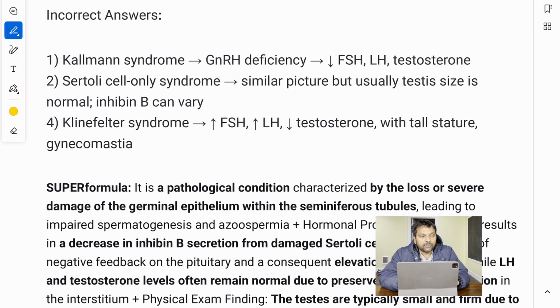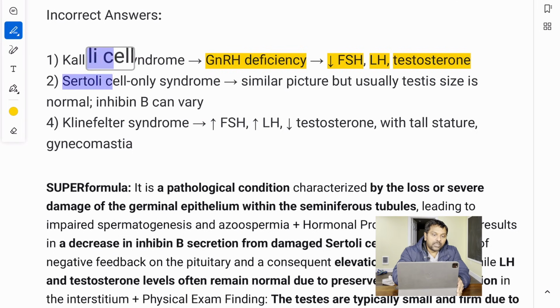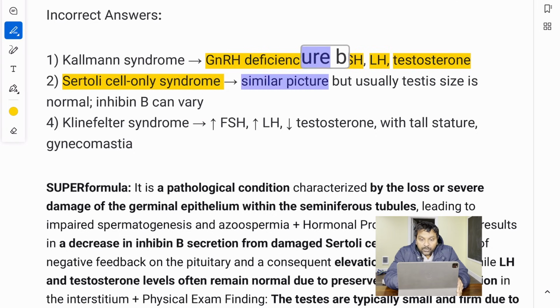Why not Kallmann syndrome? What is happening in Kallmann syndrome? There is GnRH deficiency, and in GnRH deficiency, there is FSH going down, LH going down, testosterone going down. Why not Sertoli cell only syndrome? All right. It can have a similar picture, but usually testis size is normal and inhibin B can vary.